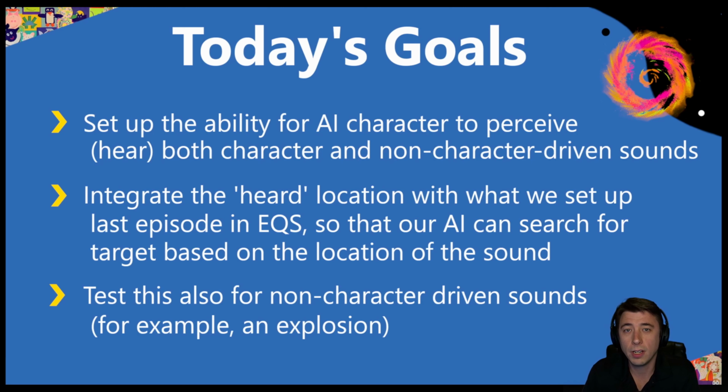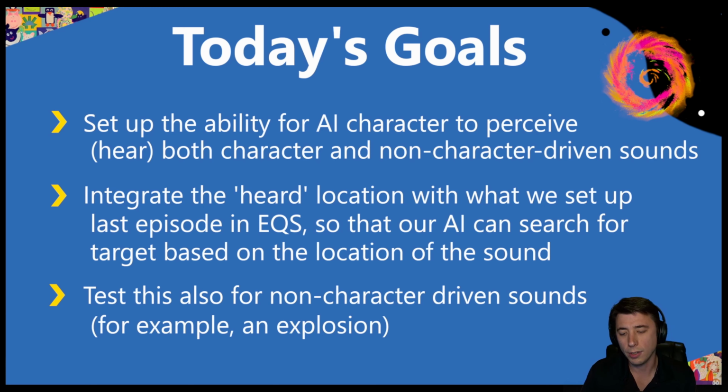Hey guys, welcome to today's episode, and today we're setting up AI perception hearing to be integrated with the rest of our AI character. Over the last 3 episodes, we've set up our AI to be able to play a pretty solid game of hide and go seek, but the piece that's remaining is our AI still can't hear anything, so if something happens around a corner, it doesn't know about it.